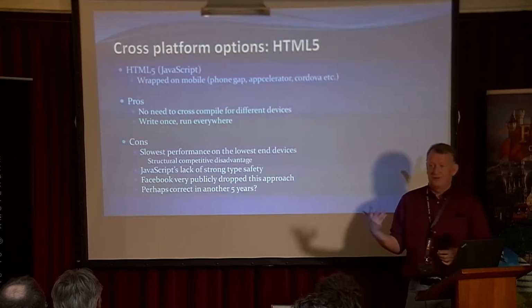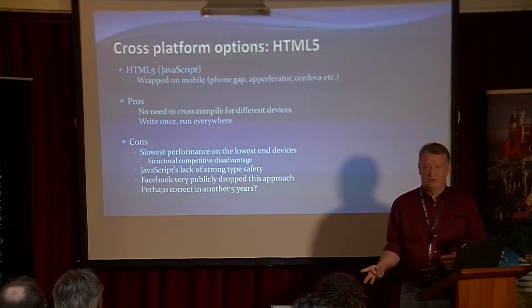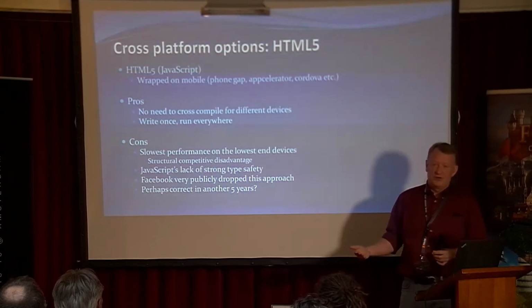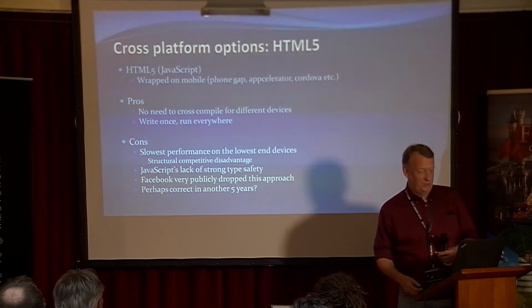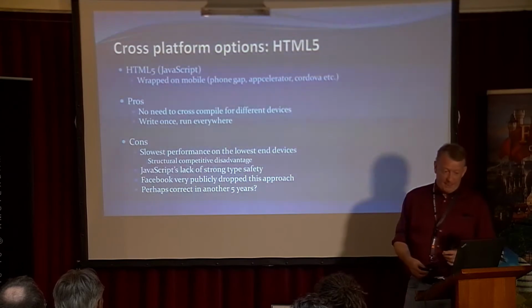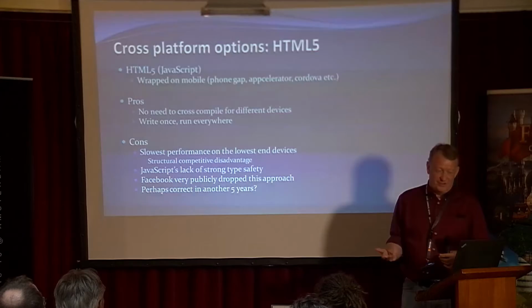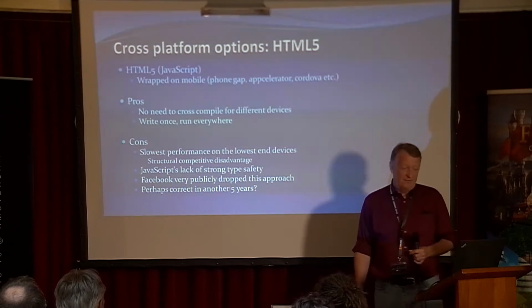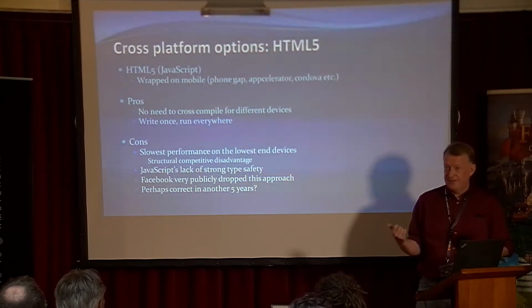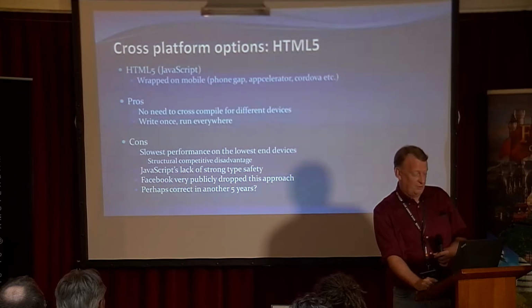But the obvious cons are that the performance is slowest on the devices where you care the most that you need highest performance, right? On the lower end mobile devices, you're running inside a browser with an interpreted language. It's just not the fastest option. So it seems like a structural disadvantage. JavaScript doesn't have a strong type system, so that's a problem for us with a big code base. And Facebook very publicly went away from this approach, right? They had been doing the whole HTML5 mobile and moved away from that.